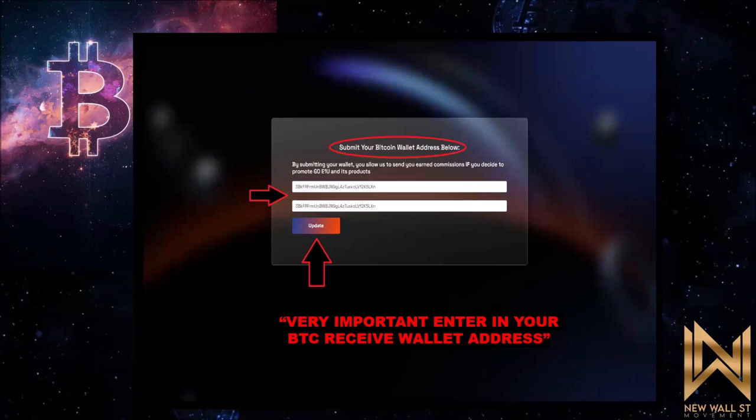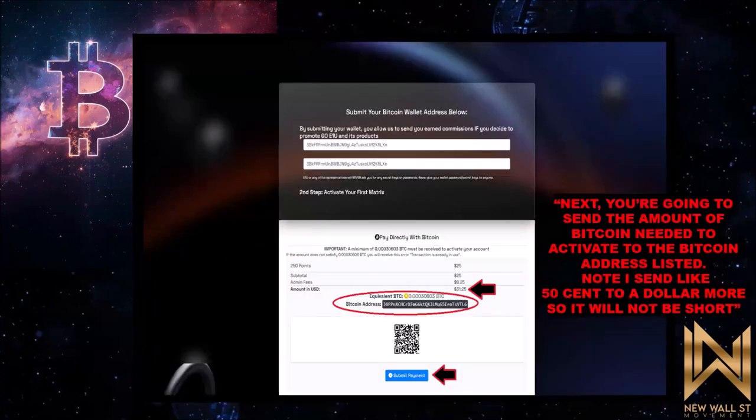The next page is going to ask you for your Bitcoin received wallet address. If you don't know what it is, I have another video that'll show you how to get your Bitcoin received wallet address. Enter your Bitcoin wallet address. It's very important. It's how you get paid and how you earn here at GoE1U. Once you complete that, you're going to go to the next screen. It's going to tell you where to send your Bitcoin to. You're going to send your Bitcoin to that address using that QR code.